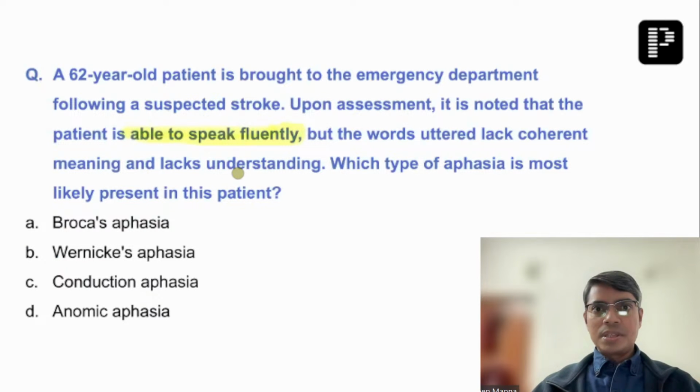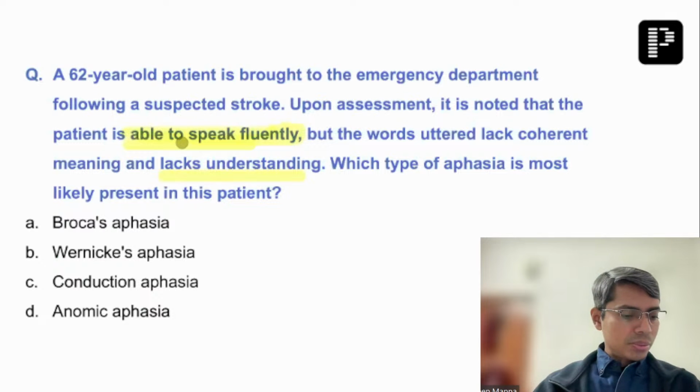That was the symptom. But some of the students are saying that the patient was speaking fluently, but the words uttered lack coherent meaning and lack understanding. So there is a lack of understanding also, and it is a fluent speech. This was the typical question that was given according to many students. Others say the patient is not able to talk but he can understand the main content.